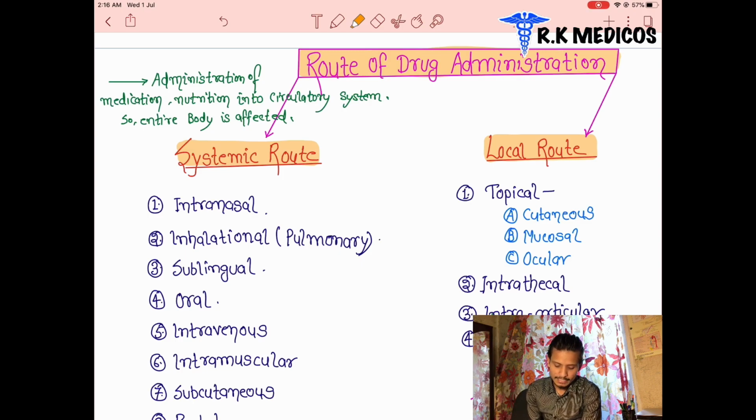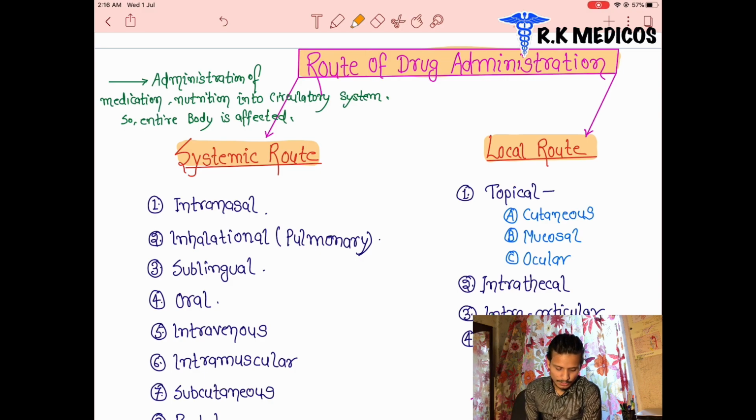In the systemic route there are several different types of administration. On the basis of their site, on the basis of the location, they are classified and their names are different. Next, in the local route, the drugs are injected locally in a specific region, and that's why the name is local route. Now we are going to first see the systemic route. There are basically 10 different types of systemic routes of drug administration in pharmacology.